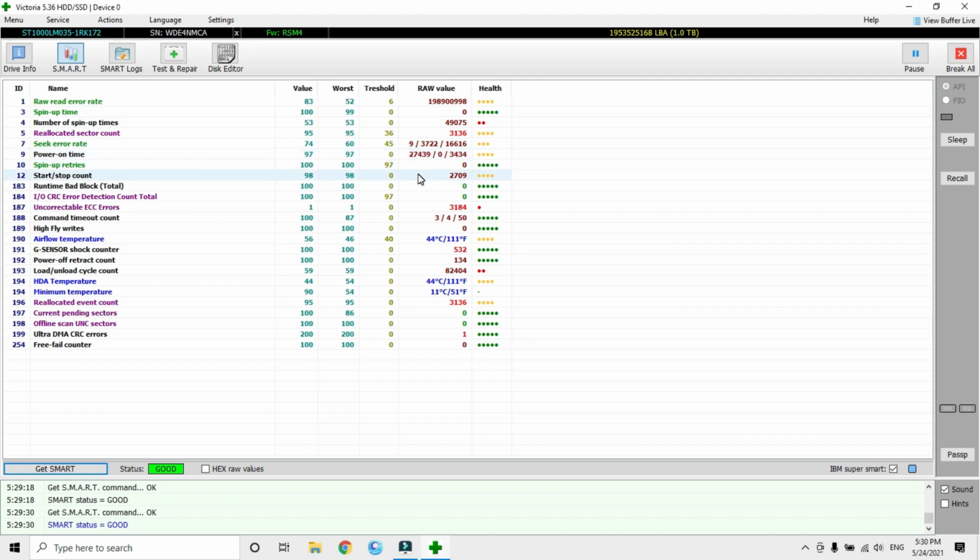Okay, 187 uncorrectable ECC errors. This must be 0. Then we can state that a hard drive is working properly. It means it came in contact with errors, but it has rectified itself.